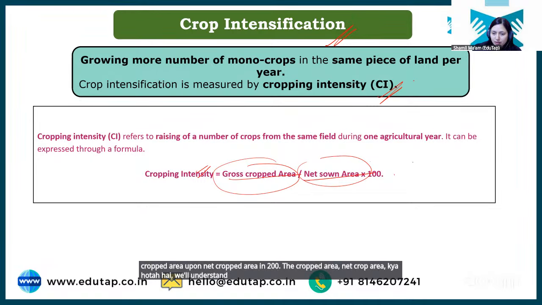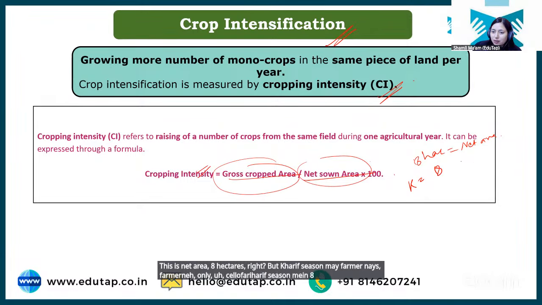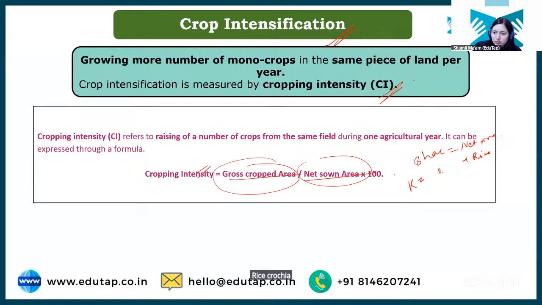We'll understand with the example, right? If a farmer has 8 hectare of land, तो net area कितना हो गया? This is net area, 8 hectare, right? बट खरीफ सीजन में फार्मर ने ओनली 8 हेक्टेयर पे ही राइस ग्रो किया. रबी सीजन में ही यूटिलाइजेस ओनली 5 हेक्टेयर ऑफ लैंड फॉर ग्रोइंग wheat, and in that season he utilizes 3 hectare for growing pulses. ठीक है? Now, for that particular year, gross area will be 8 plus 5 plus 3, which is 16 hectare, right? Net कितना है? 8 hectare.